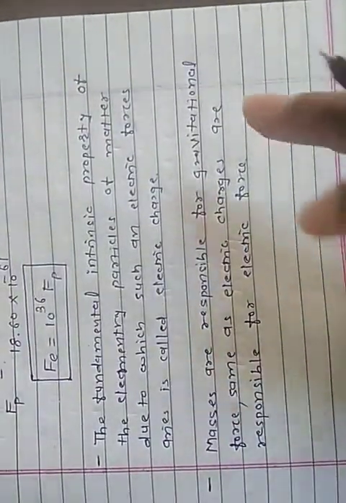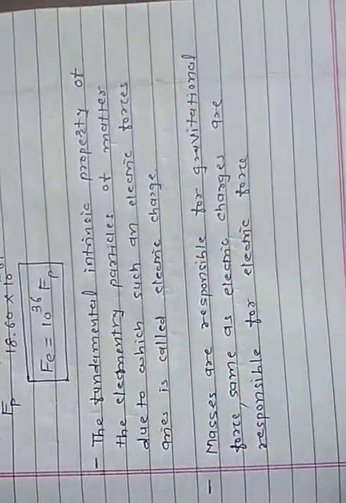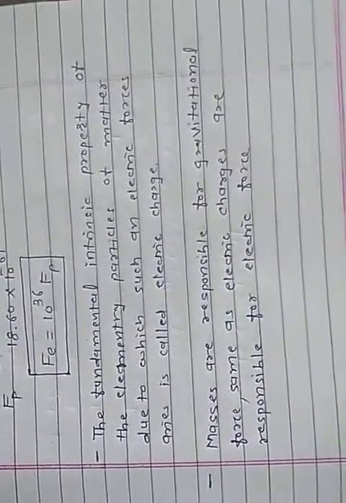Thus mass is the virtue of gravitational force, so charges are the virtue of electrical force.